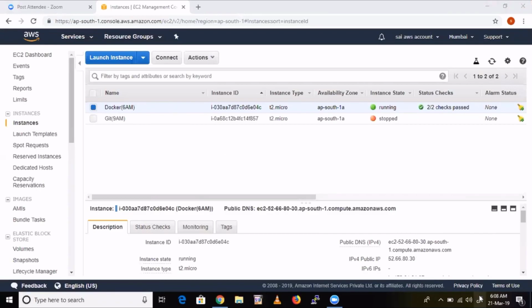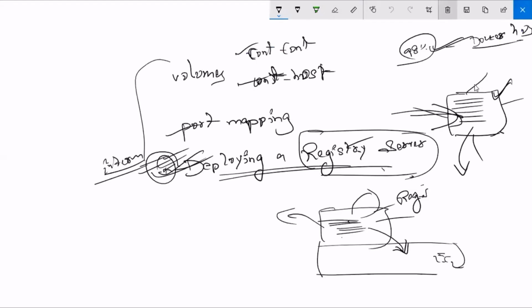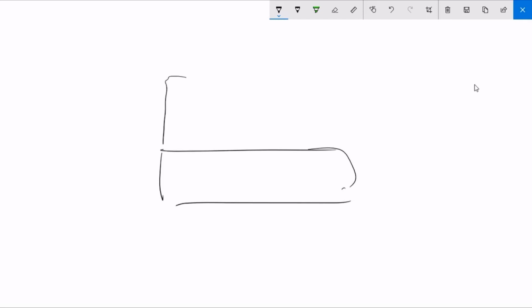Here, this is my base machine. I am going to create a container by taking an image called registry version 2.